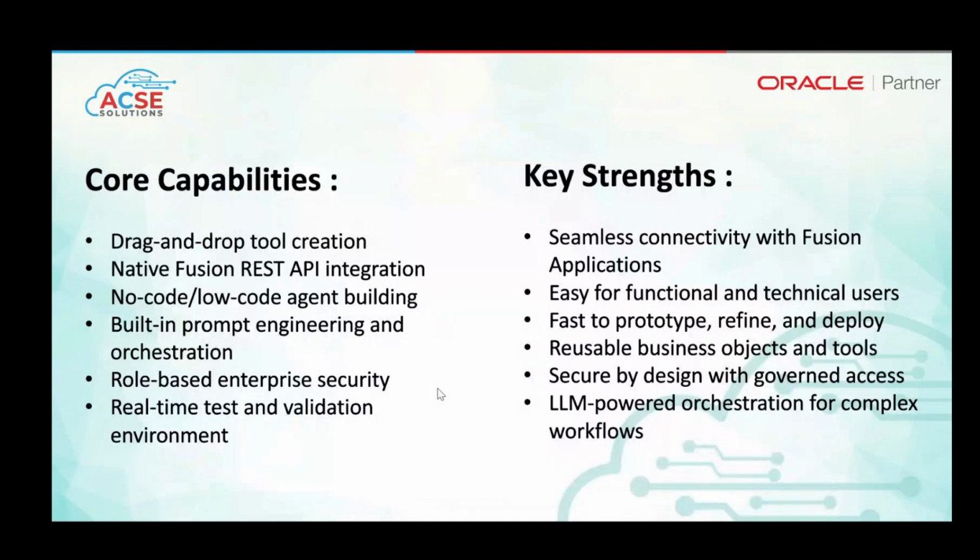Then we have the built-in prompt engineering and orchestration. In the creation of an agent, the prompt is very important. If we give the agent correct prompts, only then would the agent work properly. It's like training the agent. If we have any fresher inside our company, for the initial 3 or 4 months we train them, so that once they get trained properly, they could work for our customers or clients on projects. In a similar way, initially we need to train the specific agents. We should give the correct prompt to that agent, and based on the prompts and training, we test the agent performance.